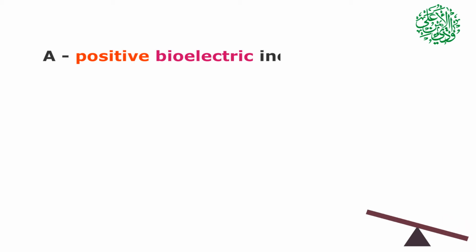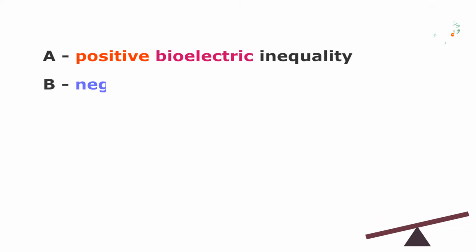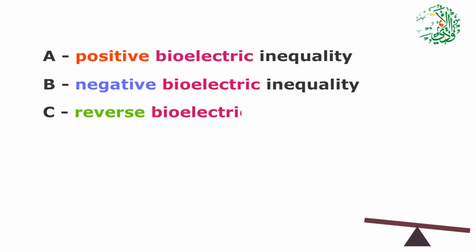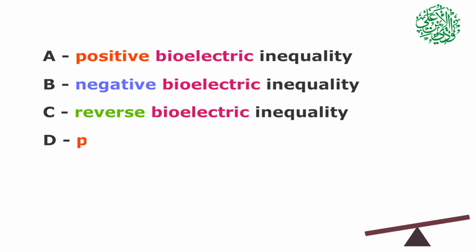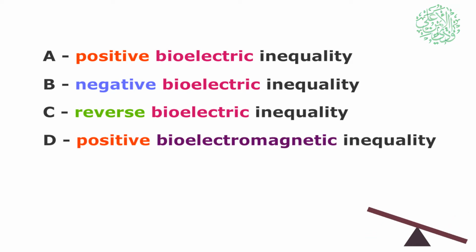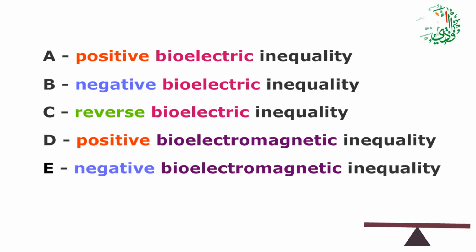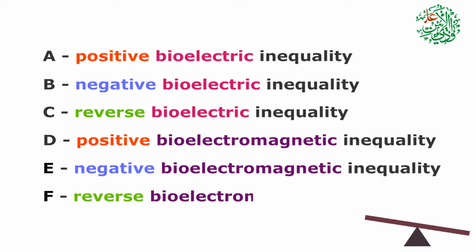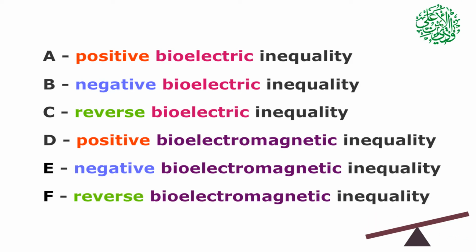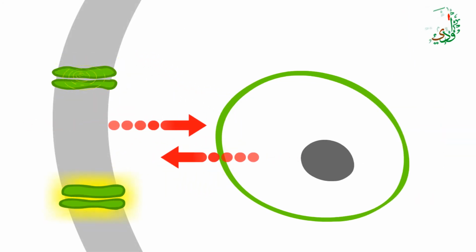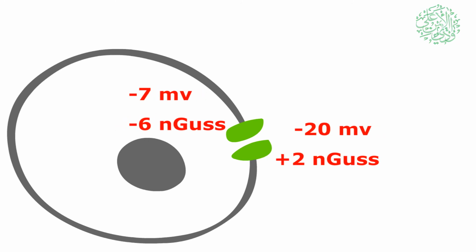A. Positive bioelectric inequity. B. Negative bioelectric inequity. C. Reverse bioelectric inequity. D. Positive bioelectromagnetic inequity. E. Negative bioelectromagnetic inequity. F. Reverse bioelectromagnetic inequity. The imbalances of the cell walls and the cellular channels have mutual impacts on each other in many cases. It seems the inequities of cell walls and cellular channels cause nearly 50% of diseases.